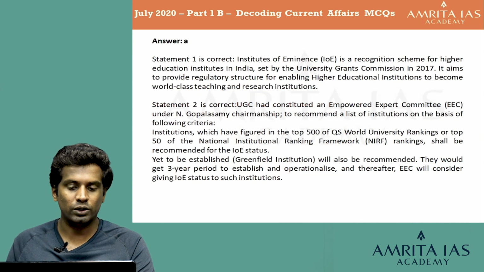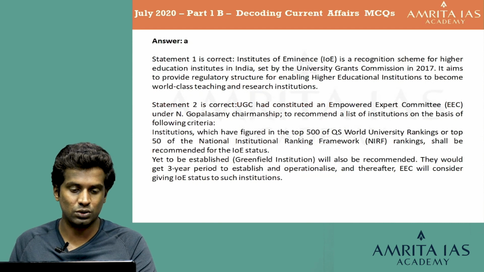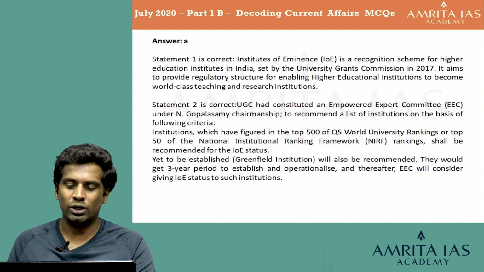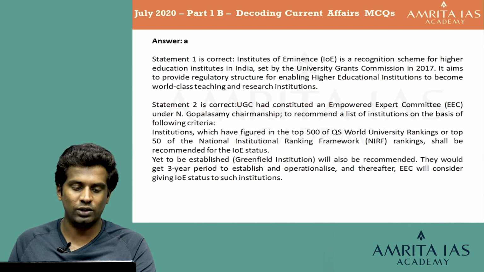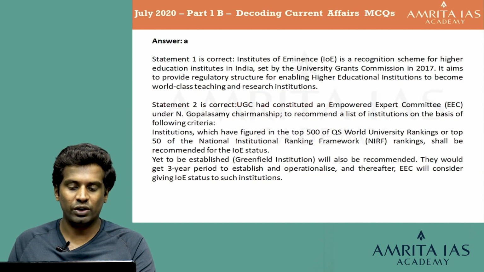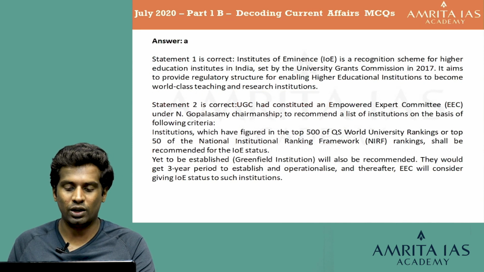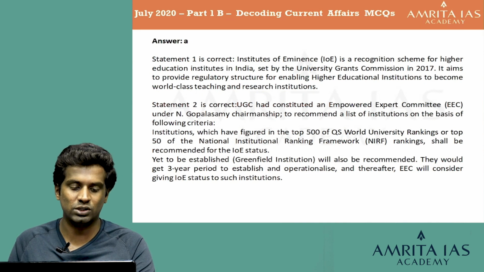It aims to provide regulatory structure for enabling higher educational institutions to become world-class teaching and research institutions. The second statement is correct because UGC had constituted an Empowered Expert Committee under N. Gopalsamy to recommend a list of institutions on the basis of the following criteria. Institutions which have been figured in the top 500 of the QS World University Rankings or top 50 of the National Institutional Ranking Framework, or the NIRF ranking, shall be recommended for the IOE status.